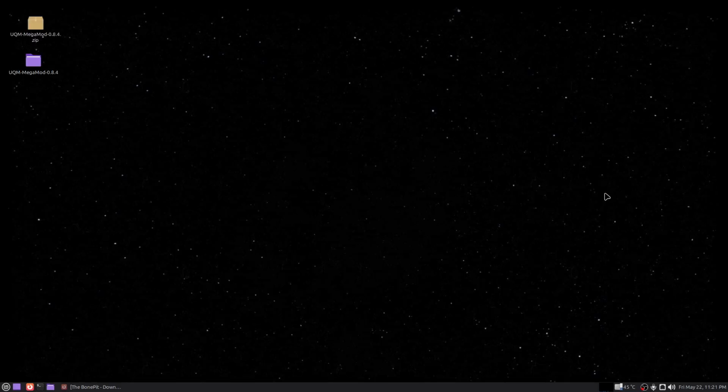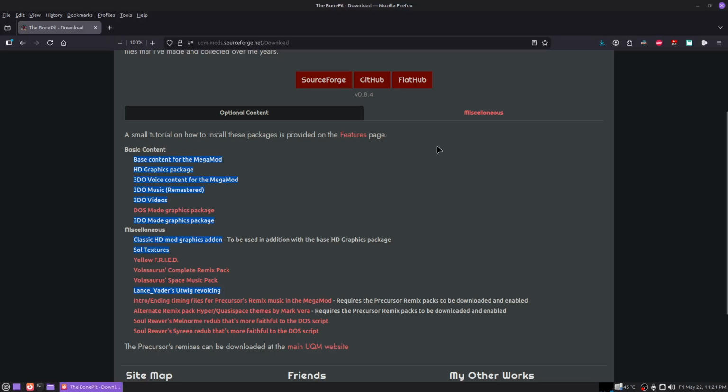Okay, first I'm going to show you exactly what I downloaded. So take a look, pause this if you have to. I highlighted everything I downloaded and I didn't download the rest. Now it might be worth it to download some of the better music or the more updated music, but I am personally addicted to mod tracker music. That's why I'm just going with the original.